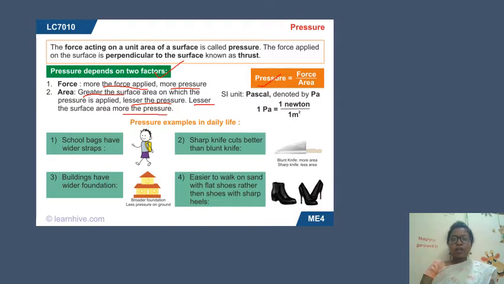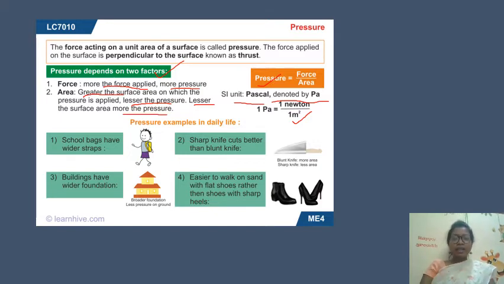As I told you, the SI unit is newton per meter square, and it is called Pascal, denoted by capital P, small a. So 1 newton divided by 1 meter square. Pressure is measured in newton per meter square, but the SI unit is Pascal.